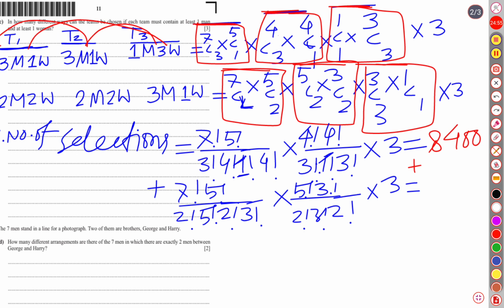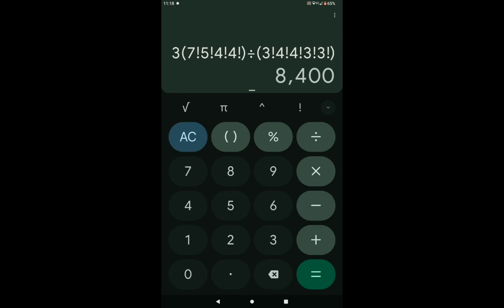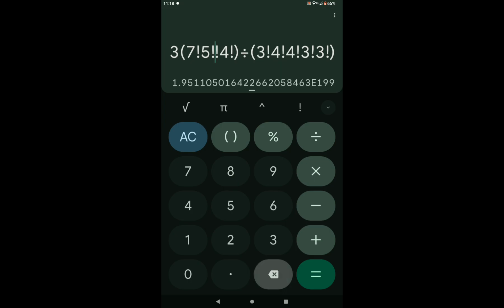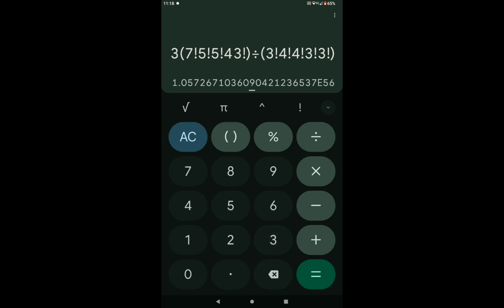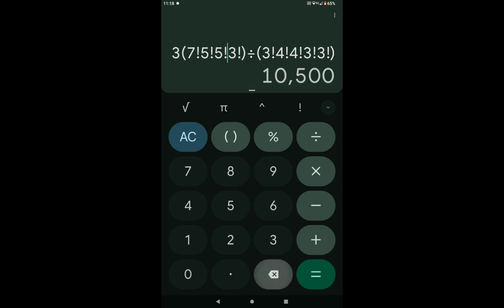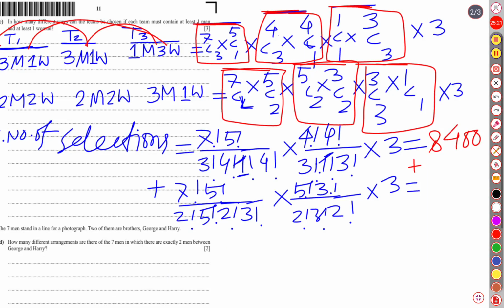7 factorial, 7553 are the numerator. Then again 53. Factors are 2 5 2 3 2 3 2.